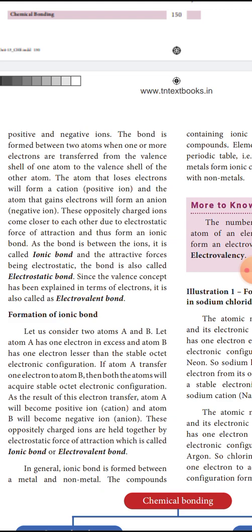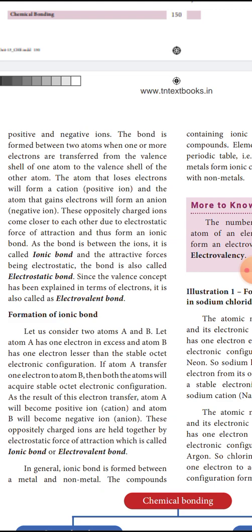So, that's why the bond between the ions is said to be an ionic bond. Next, the attractive forces being electrostatic, the bond is also called an electrostatic bond. See here, due to this electrostatic force, ions come close to each other. Here the electrostatic force of attraction is a bond.